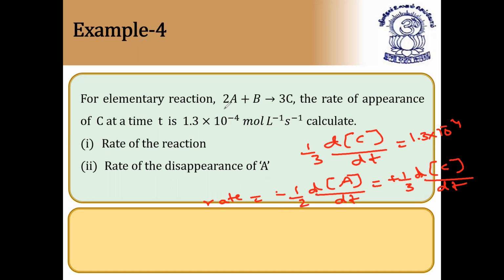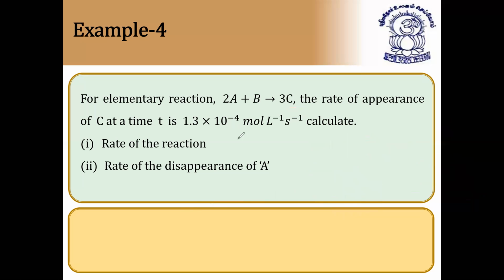Because from the stoichiometric equation, 2A and 3C. So this is called the rate of disappearance of A, and this is called the rate of formation of C. So this is very, very important. I hope it is clear. If you substitute the formula, you'll get the answer.